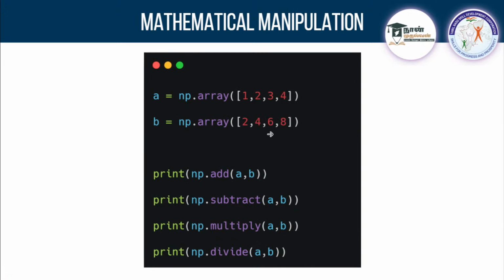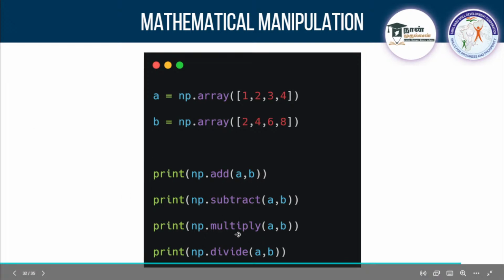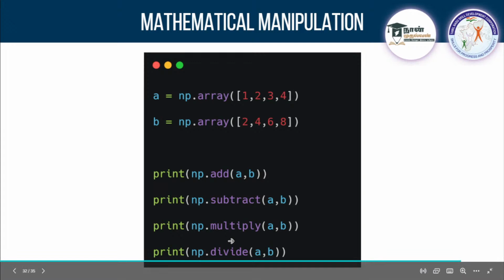So next we will see some mathematical manipulation with these arrays. So how can you add two numpy arrays, how to subtract, how to multiply, how to do division. You can use these options: dot add, dot subtract, dot multiply and dot divide. Okay, I'll create these 2 arrays and I'll pass them here.